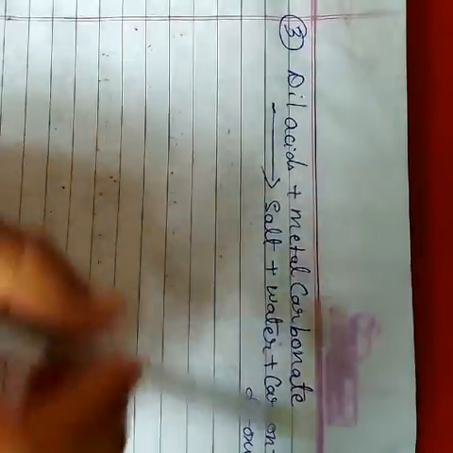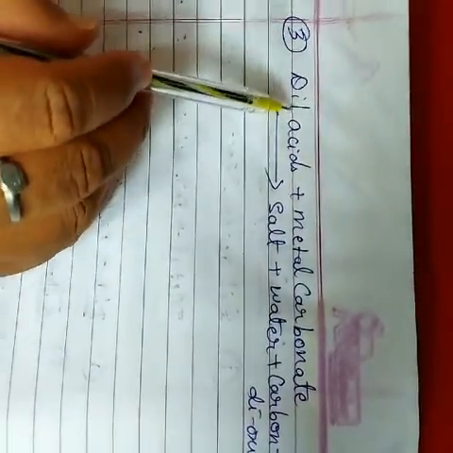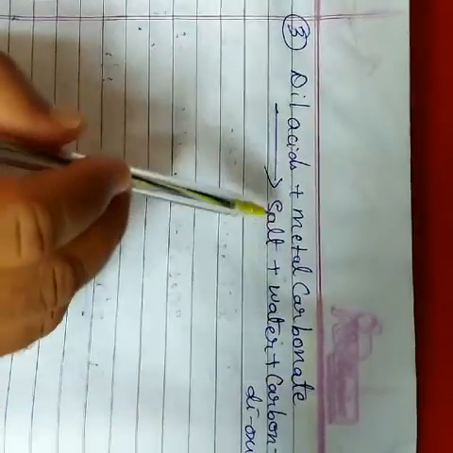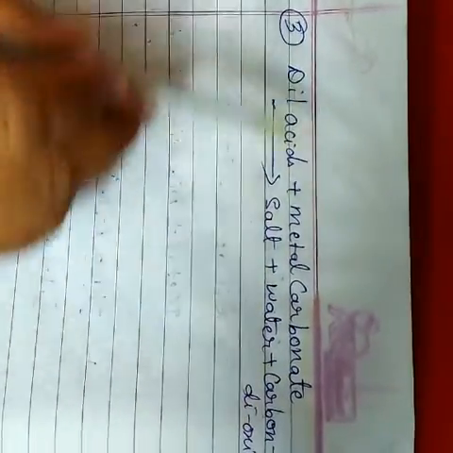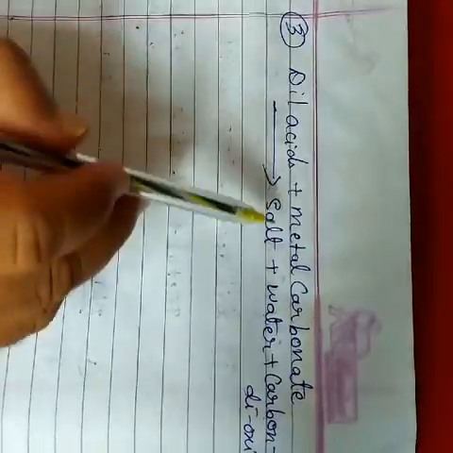This is the general equation of when dilute acids react with metal carbonate: it gives salt, water, carbon dioxide. This is the third chemical property.